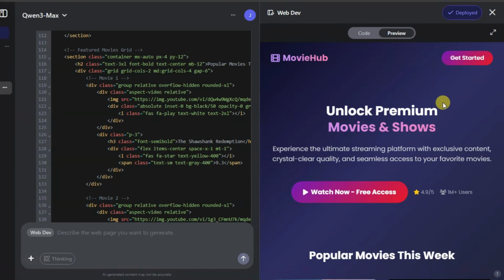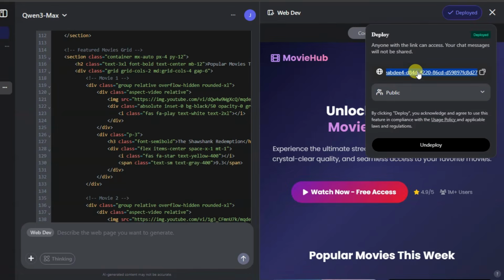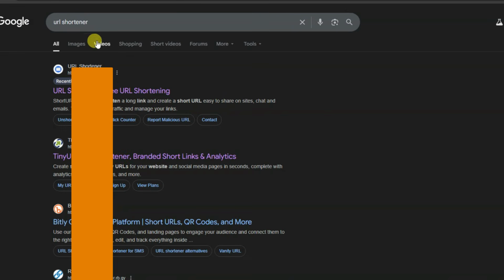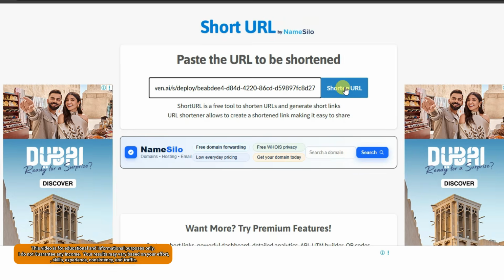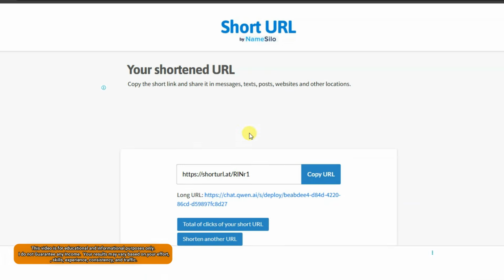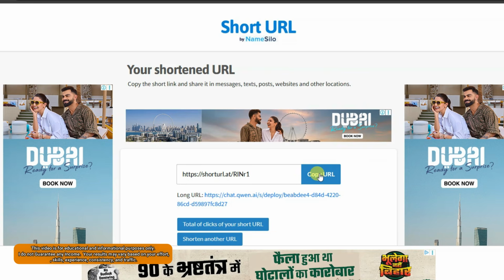You can go on this platform. You can click here. Here is showing the landing page URL. Click here to copy this URL. Now I'm going to shorten this URL. You can use any URL shortener platform. You can visit this website. You can paste your landing page URL here. Now you can click on this button. Here is showing the shortened URL. You can click here to copy this URL.